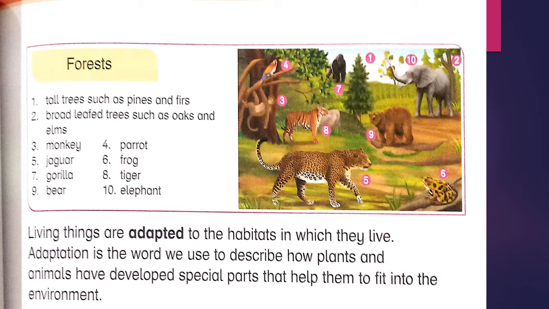Living things are adapted to the habitat in which they live. Adapted means grows. Adaptation is the word we use to describe how plants and animals have developed special parts that help them to fit in the environment.